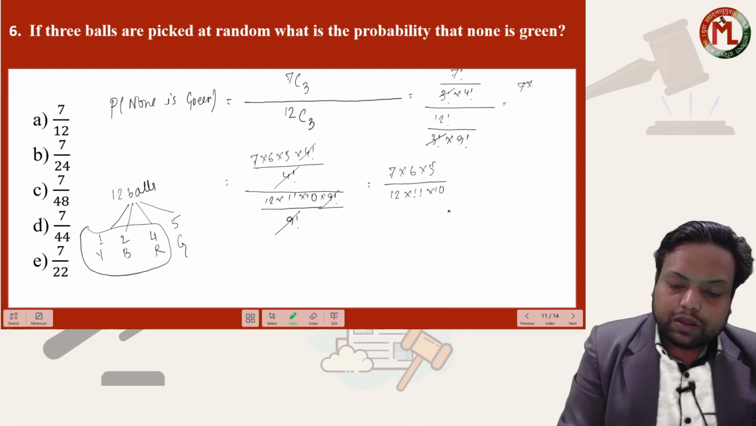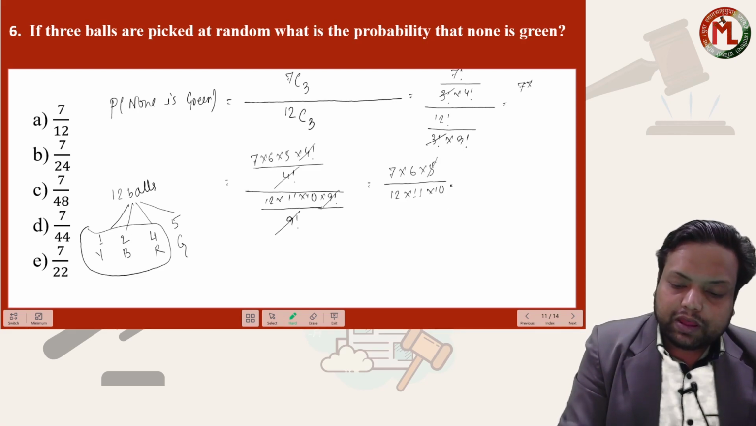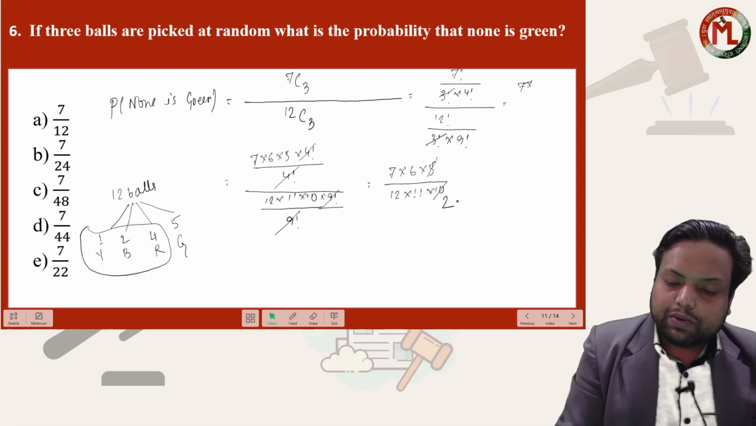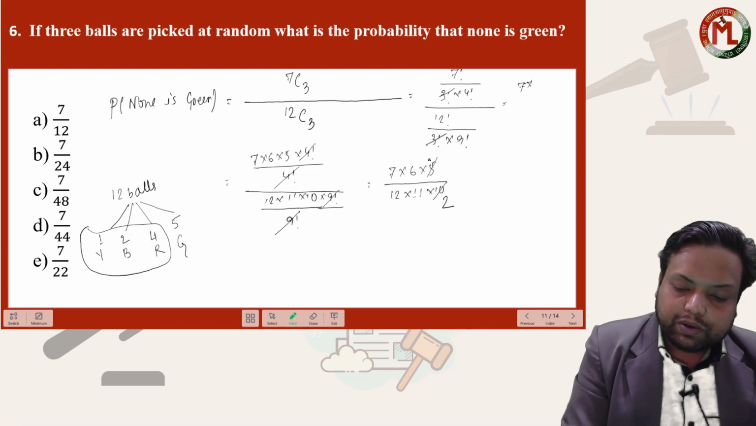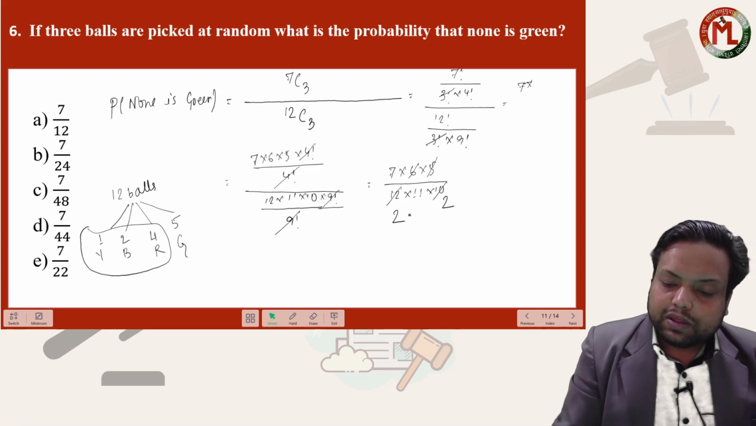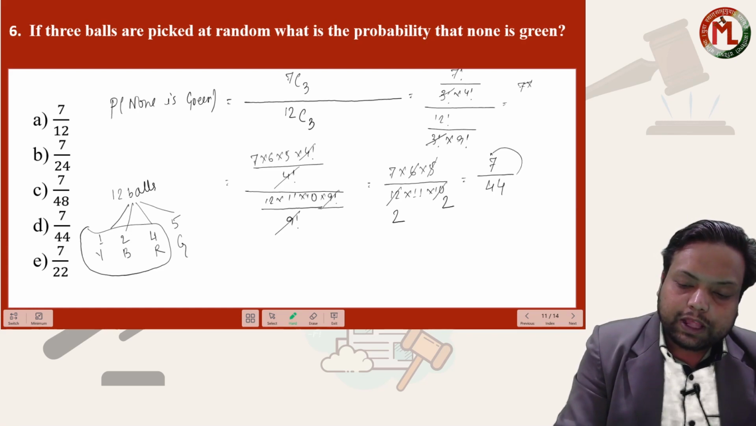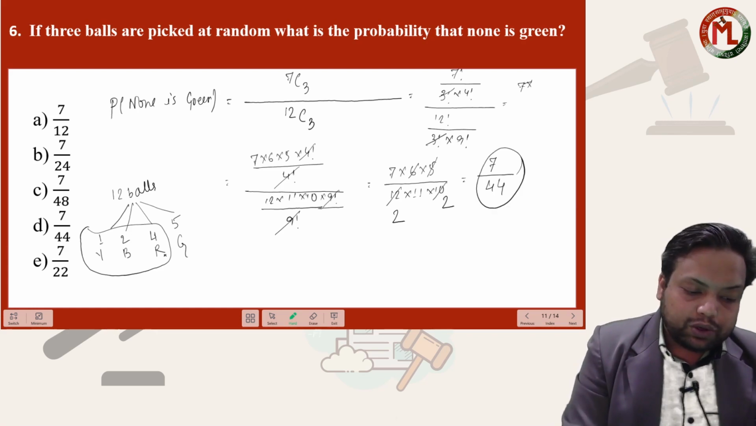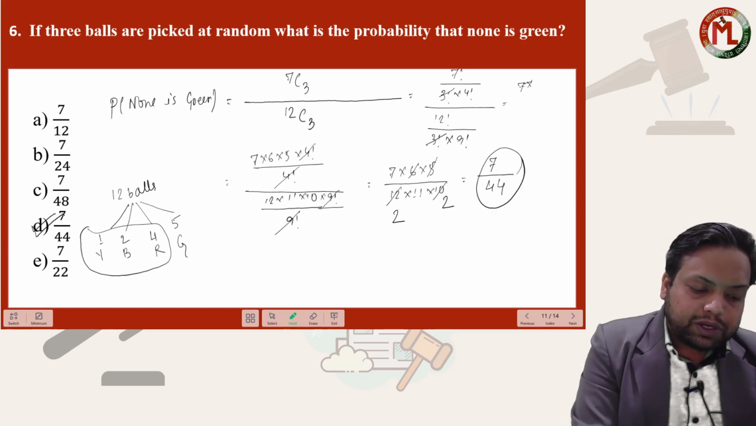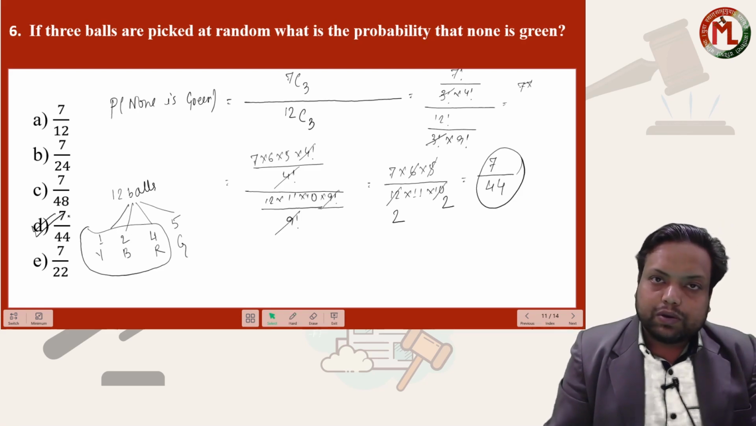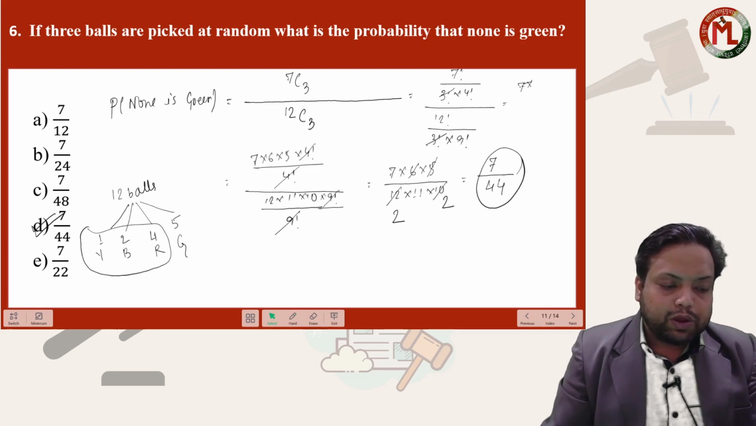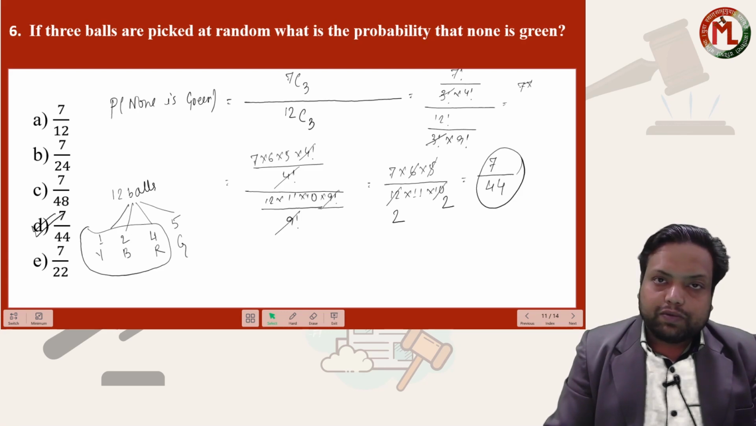Okay, now see the part. 5 2 times 10, isn't it? 5 2 times 10, 6 2 times 12, this will become 7 upon 11 into 4, 44. 7 upon 44 should be your answer. The answer should be option D, 7 upon 44.